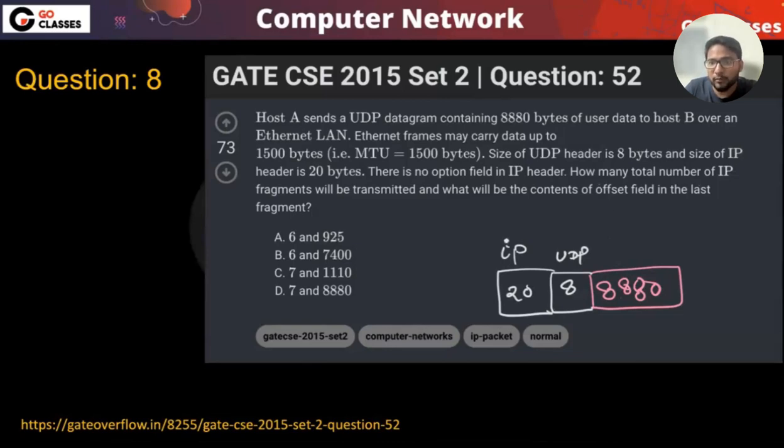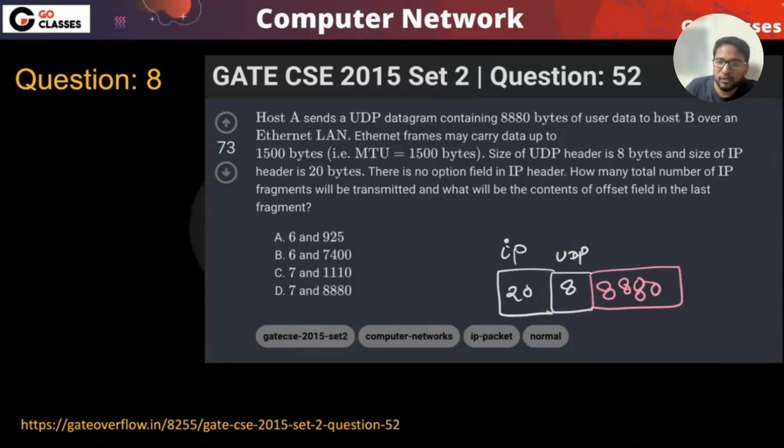How many total IP fragments will be transmitted? What will be the content and offset of the last fragment? So they have given you the UDP information here. Now you tell me, will this header be in each fragment? No, right? So can you solve this question immediately by assuming that this is 8888?